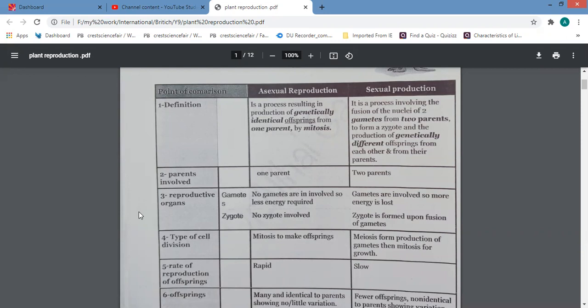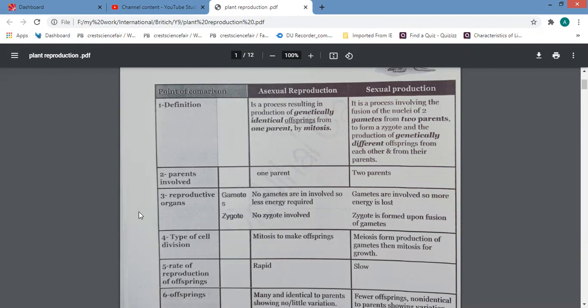The other type of reproduction, sexual. This process occurs by the fusion between two different nuclei of two gametes, to be accurate, male and female. So it includes two parents, at the end forming the zygote.